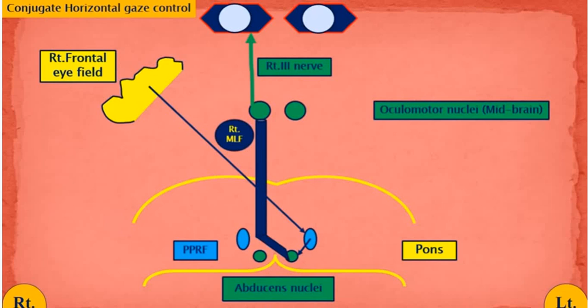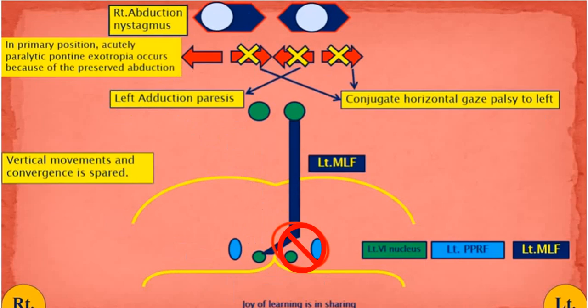This is showing you again a pathway which we have explained before. This is what we call the 1.5 syndrome. Now you can see here there is damage to two areas. The parapontine reticular formation is involved, the 6th cranial nerve is involved, or you can have involvement of the three structures, these two plus the medial longitudinal fascicle on the same side.